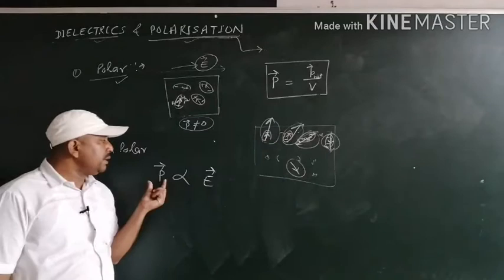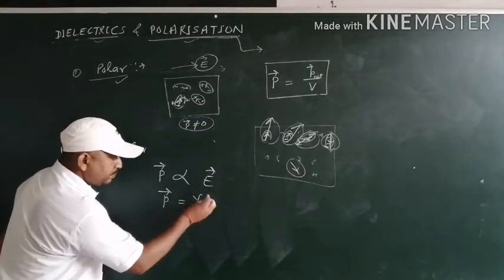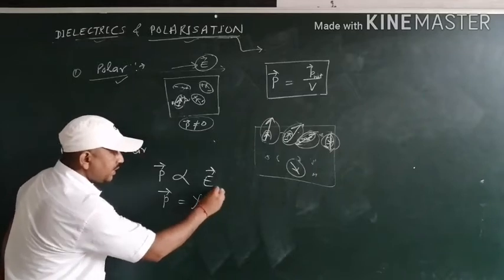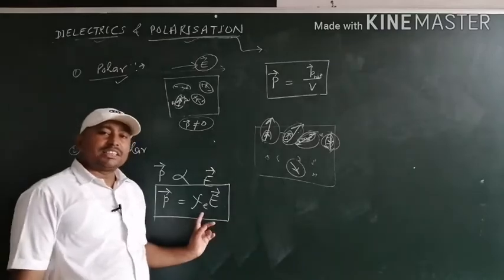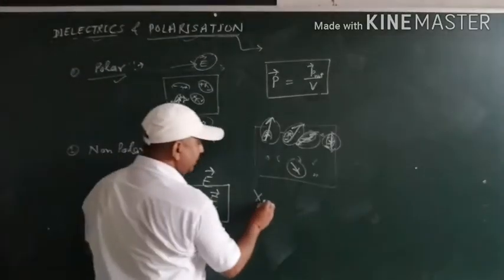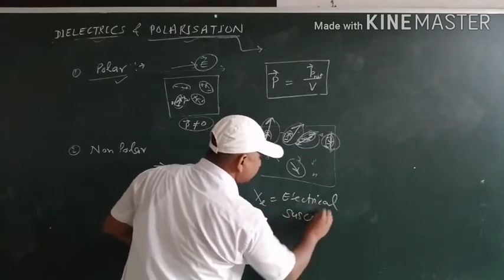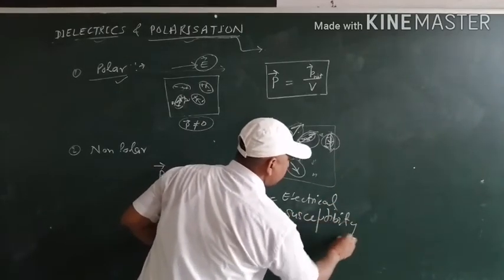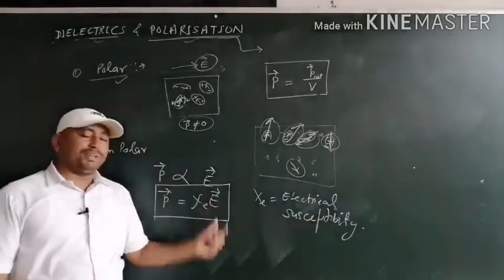So we can say that P is proportional to E, so P equals Xi E. Here Xi is a proportionality constant that is known as electrical susceptibility. Electrical susceptibility can be defined as the ratio of the polarization to the electric field.